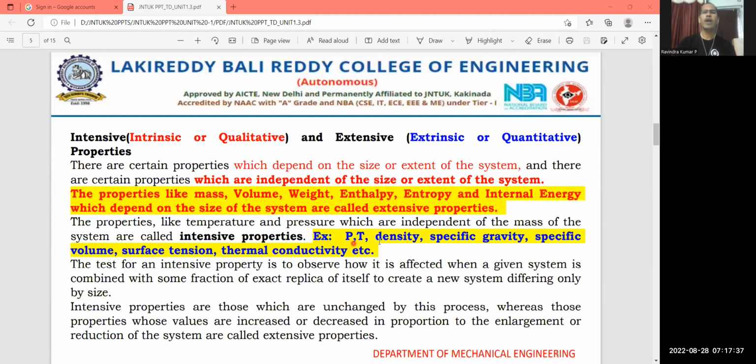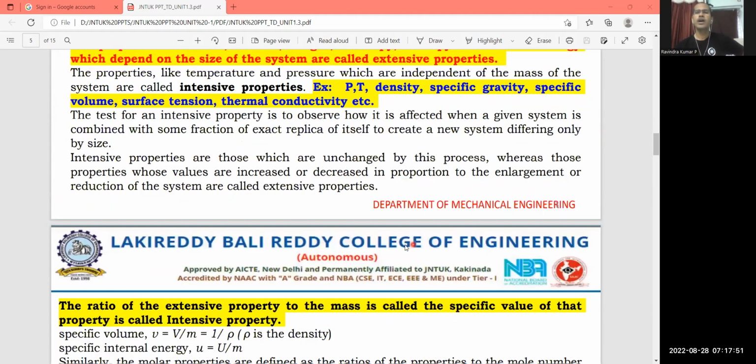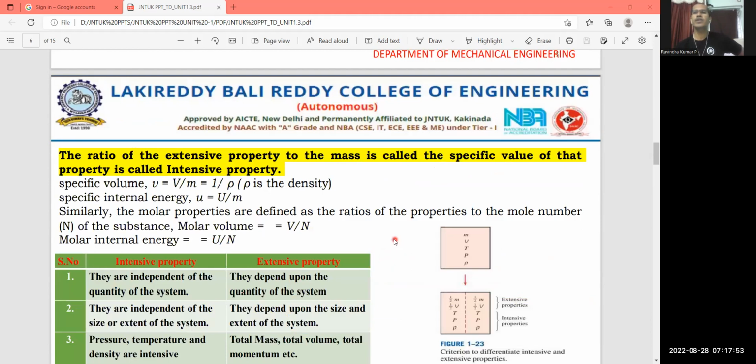And one more content we have discussed: intensive, that is intrinsic or qualitative property, and extensive, you can call it extrinsic or quantitative property. Some examples were also discussed. The ratio of the extensive property to the mass is called an intensive property. Say, if you take the specific volume, it is an intensive property. Molar volume is an intensive property. This is what you have to identify from the thermodynamic property.